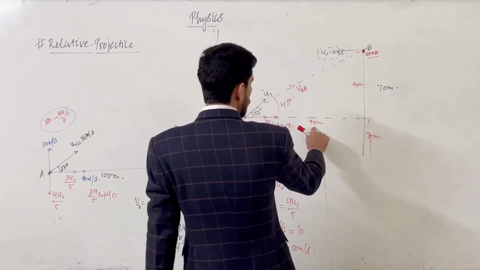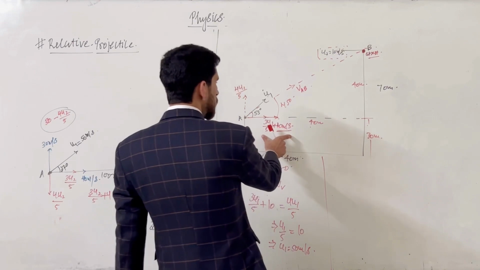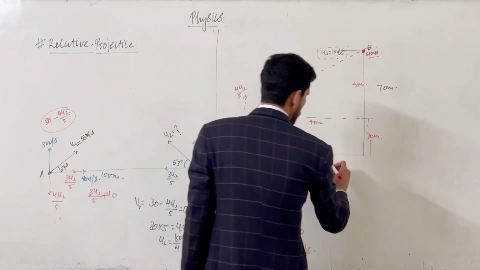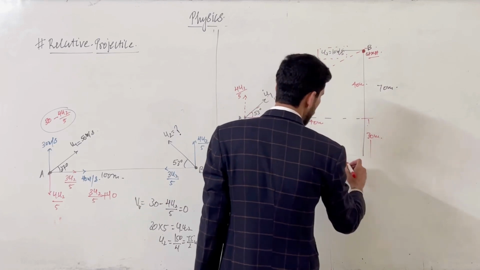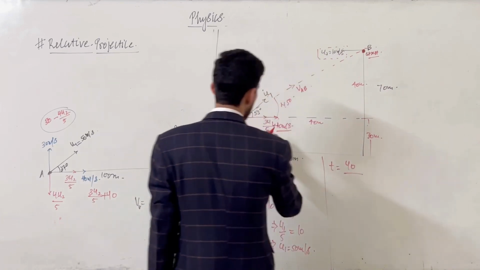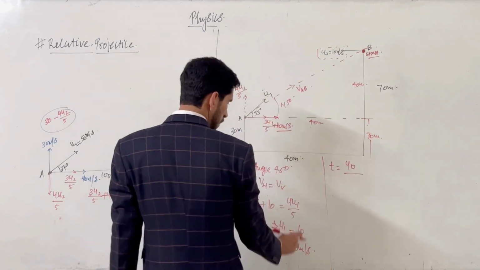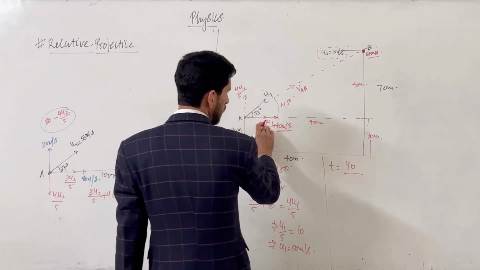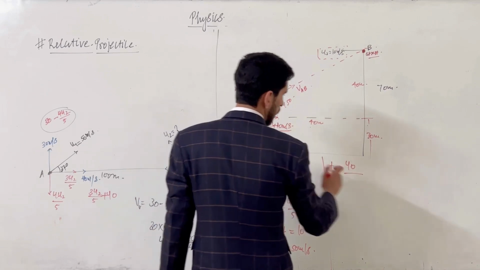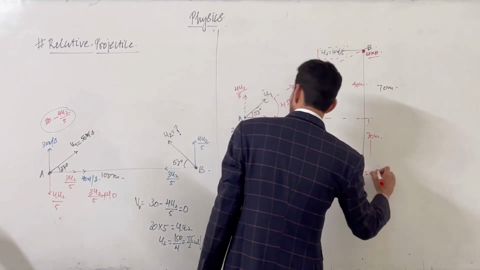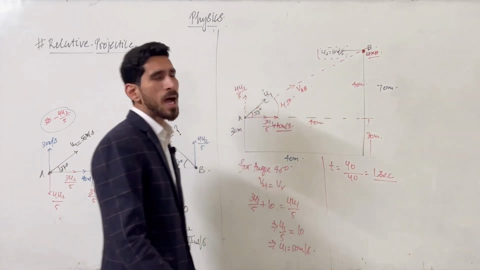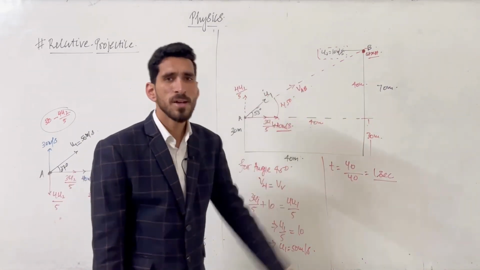This distance is 40, and it is covered by the horizontal velocity, so time will be 40 meters upon the horizontal velocity, 3u1 by 5 plus 10. Now u1 is 50, so 50 by 5 is 10, 10 into 3 is 30, 30 plus 10 is 40. So the time is 1 second. After 1 second, both the objects will collide.